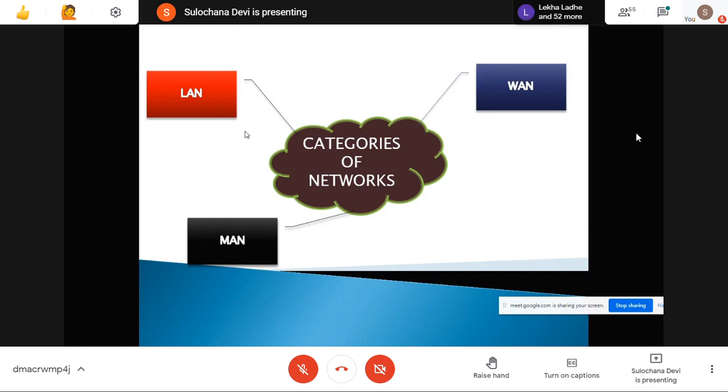Personal area network is like you connect a few devices using Bluetooth, or I connect my machine with a Bluetooth laptop and Bluetooth mouse, wireless devices. So that is a small network we are making. That is a PAN, personal area network.